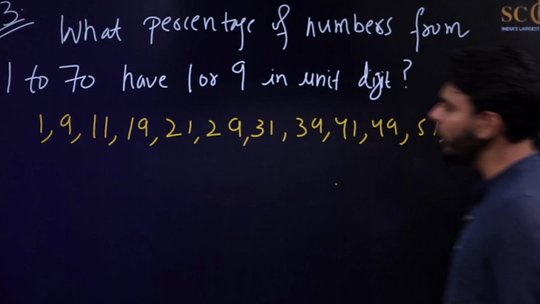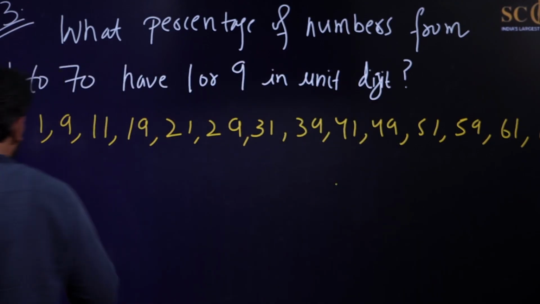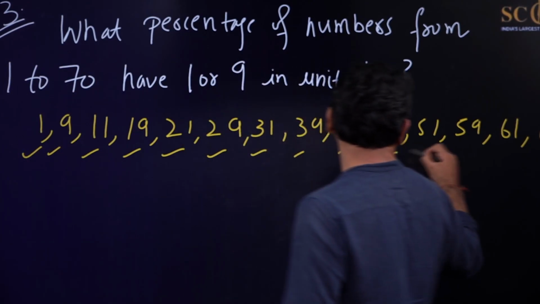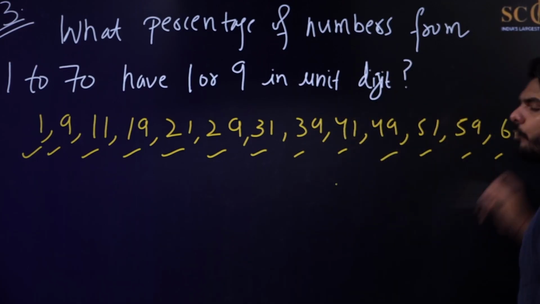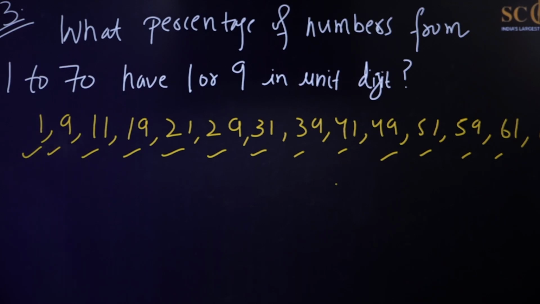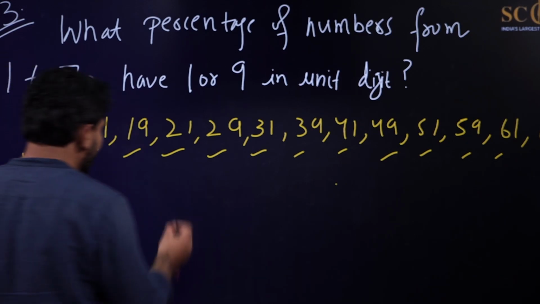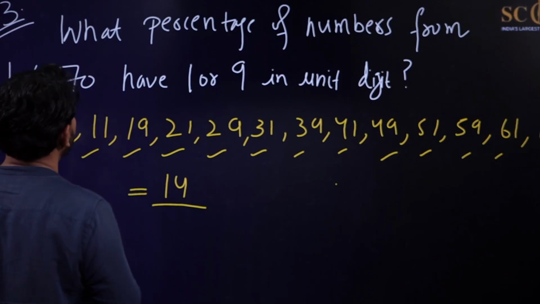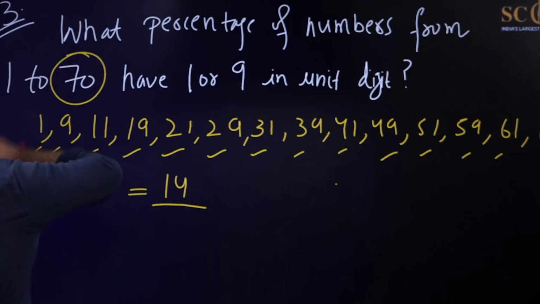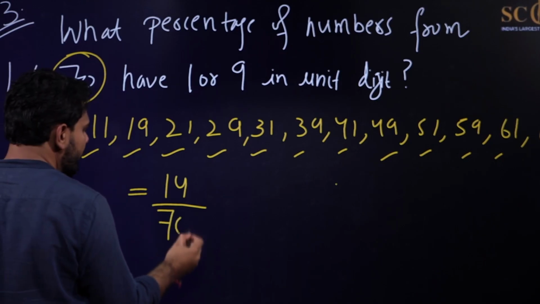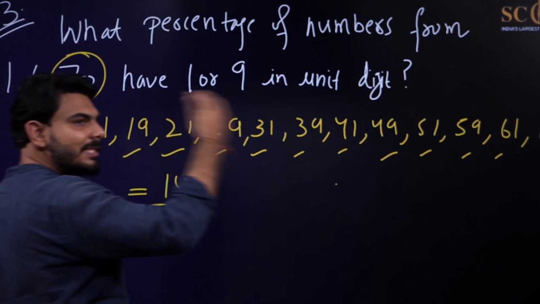So if you calculate all of these numbers, how many of these numbers are there? 1, 2, 3, 4, 5, 6, 7, 8, 9, 10, 11, 12, 13, and 14. So there are 14 numbers which are satisfying this criteria. So there are 14 numbers out of how many numbers you were asked? You were given 70 numbers. So out of 70 numbers, there are only 14 numbers which are satisfying this criteria.